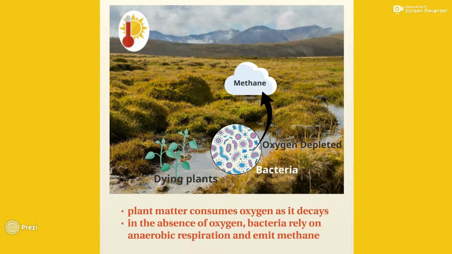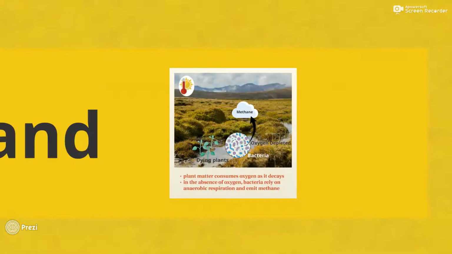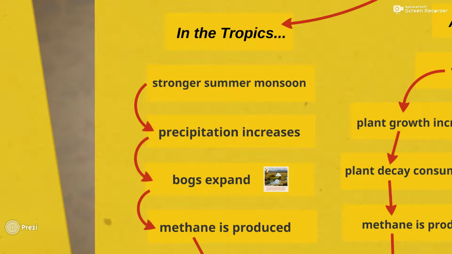In these bogs, decaying plant matter consumes oxygen. Bacteria use anaerobic respiration when oxygen is reduced, and this process produces methane. When monsoons are at their weakest, the bogs shrink and atmospheric methane released from the bogs decreases.